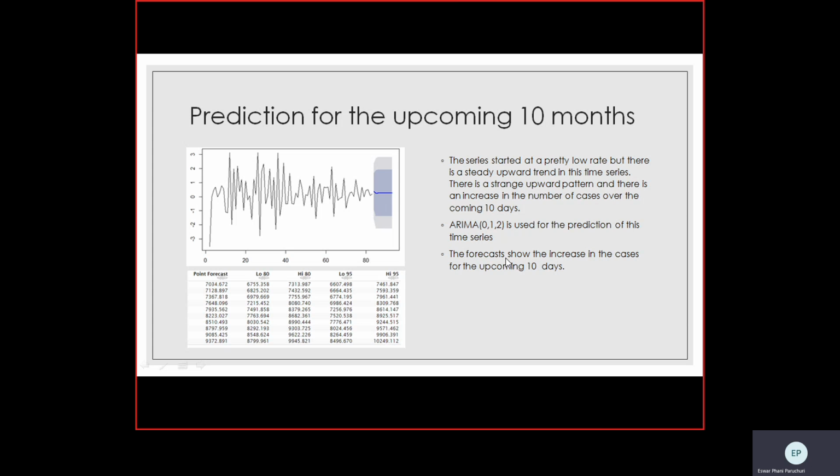The point forecast shows that there is a definite increase in the cases of COVID-19 for the coming 10 days in India. This is how the point forecast varies. As I remember, the last value, on the 25th of May, is somewhere around 6,900. And from the 26th of May to the 4th or 5th of June, this is how the point forecast is going to be, and this is how the 95% high and low intervals are going to vary for India in the coming 10 days.